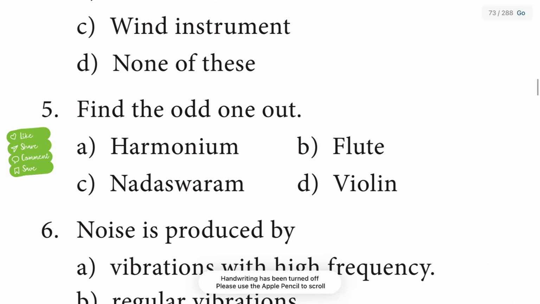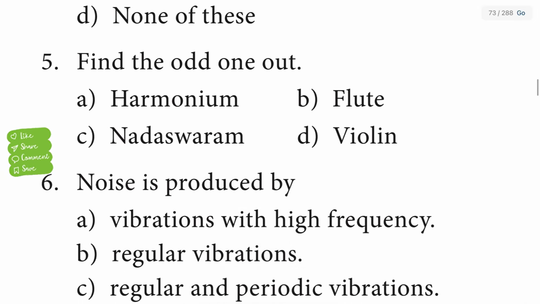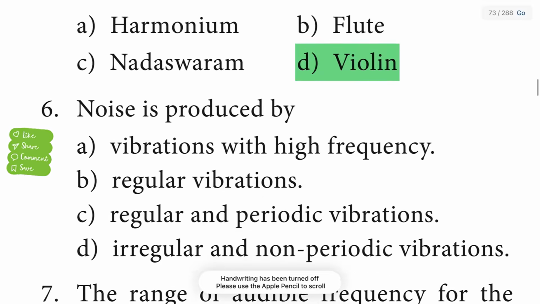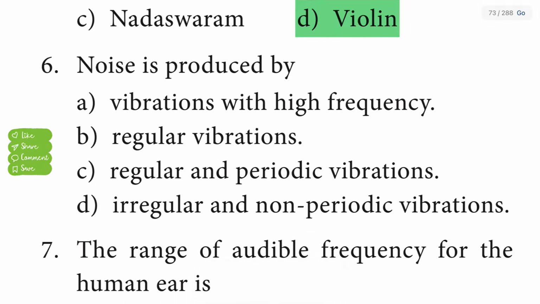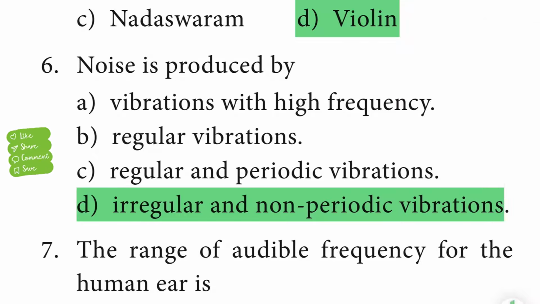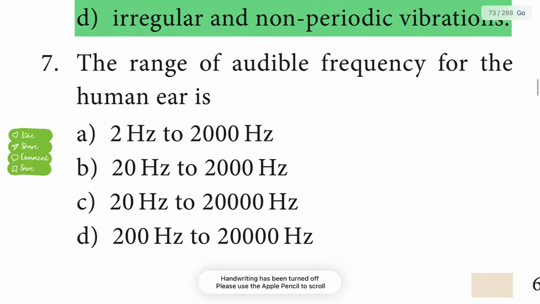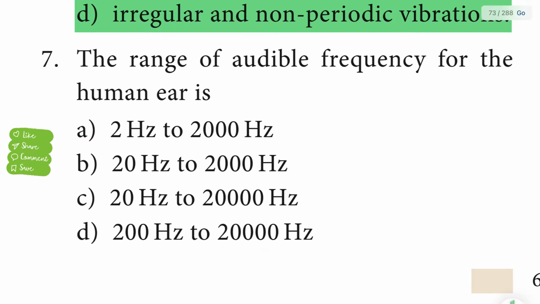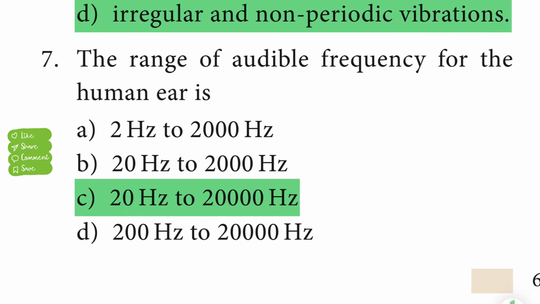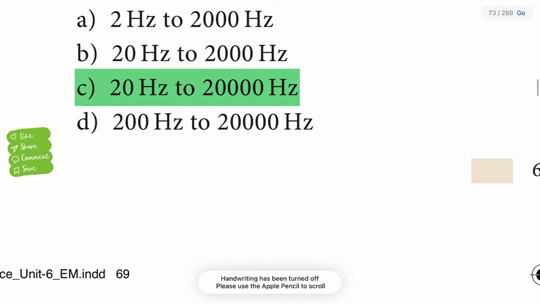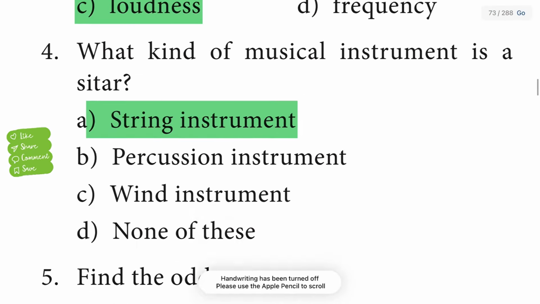Fifth one, find the odd one out. Harmonium, flute, nadaswaram, violin. Violin is a string instrument, so this is the odd one. Noise is produced by irregular and non-periodic vibrations. Option D is the correct answer. The range of audible frequency for the human ear is 20 Hz to 20,000 Hz. Option C is the correct answer.